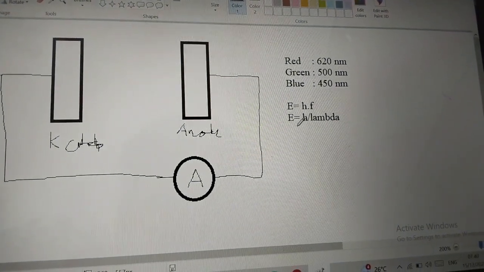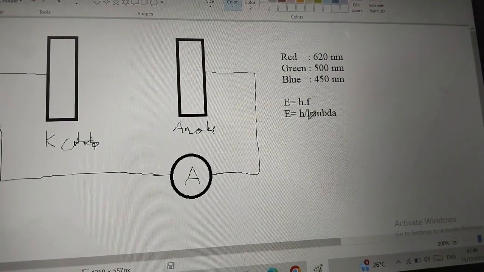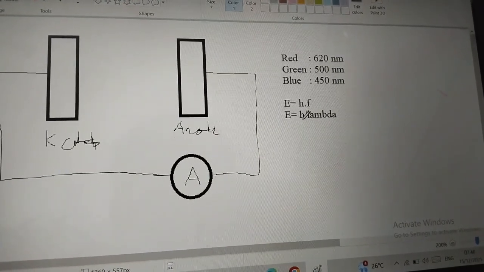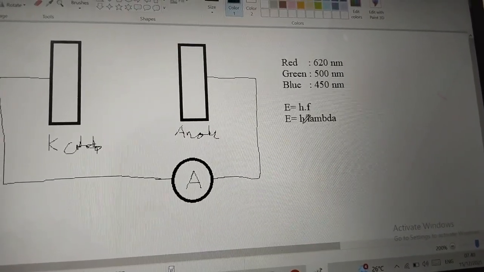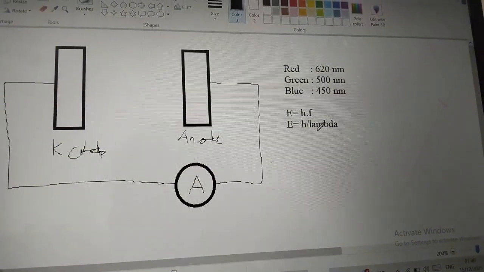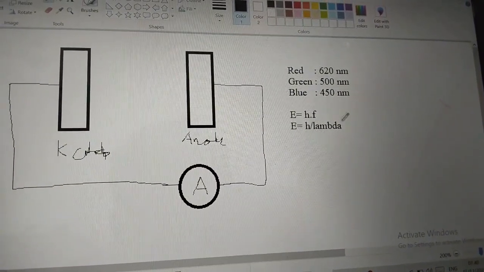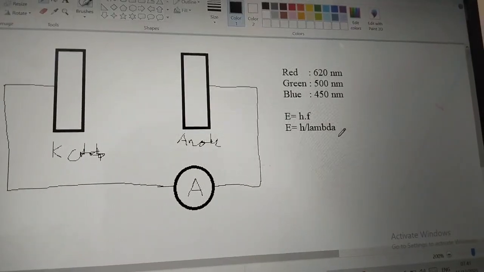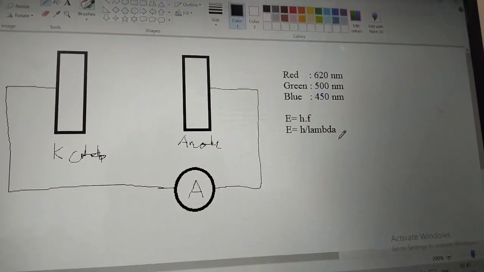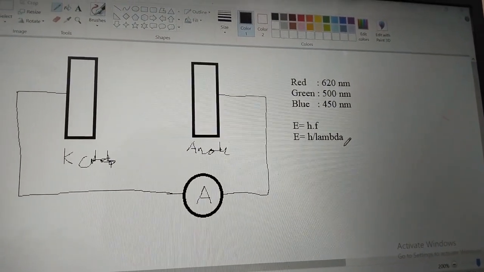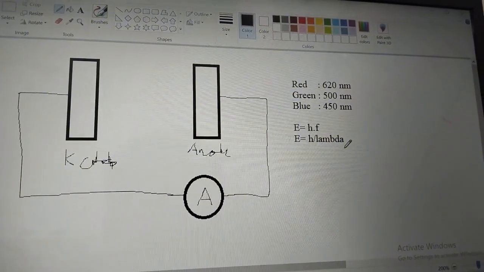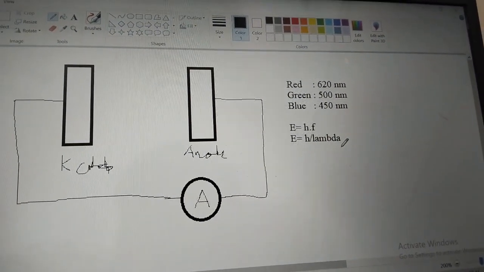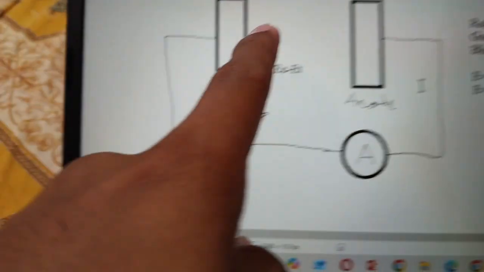Energy also equals h c over lambda, where h is the Planck constant and lambda is the wavelength. Lambda is another name for wavelength.